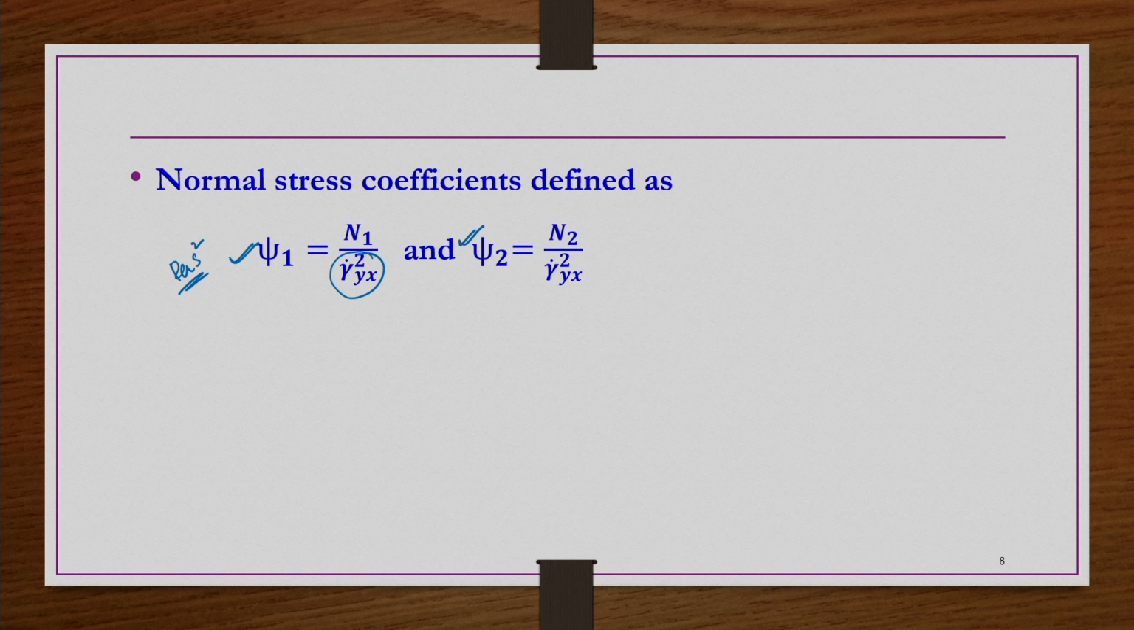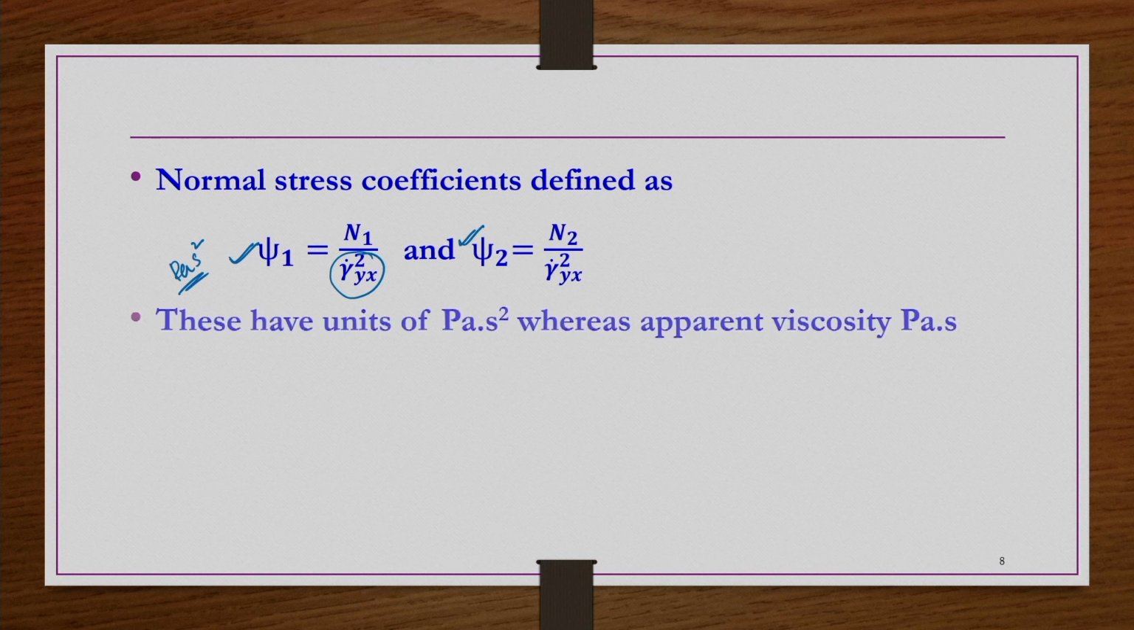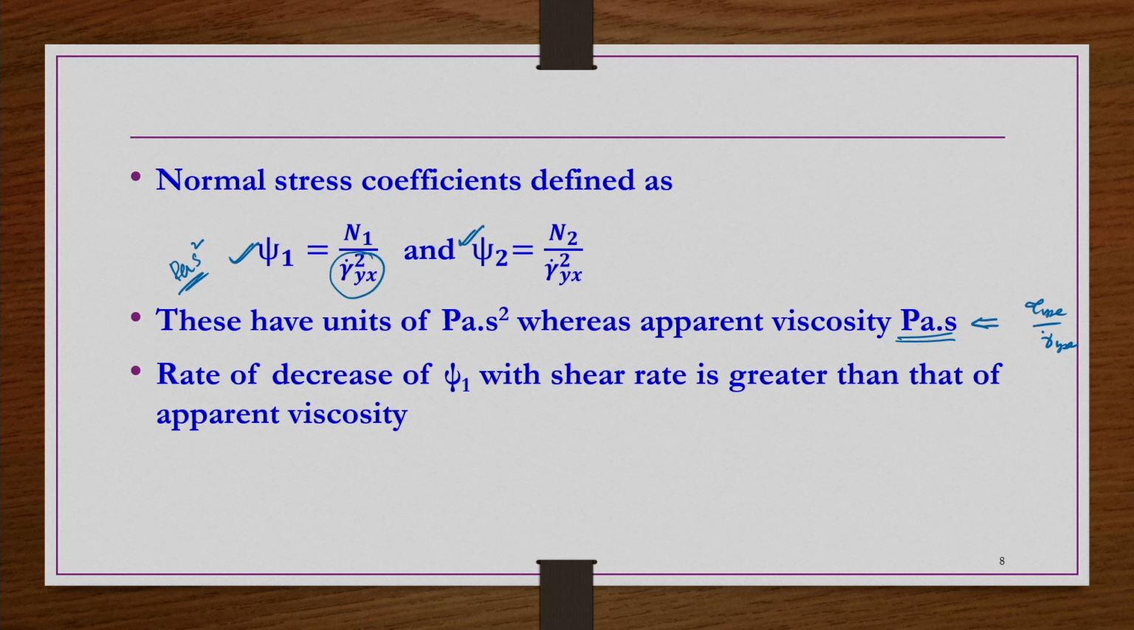Whereas, the apparent viscosity, the viscosity whatever we have seen before for the viscoelastic materials, has units of Pascal seconds, because there we simply had tau Yx by gamma dot Yx, not the square of gamma dot Yx. Okay. So, that is the reason this difference is there. And then the rate of decrease of psi with shear rate is greater than that of apparent viscosity. This is another experimental observation.